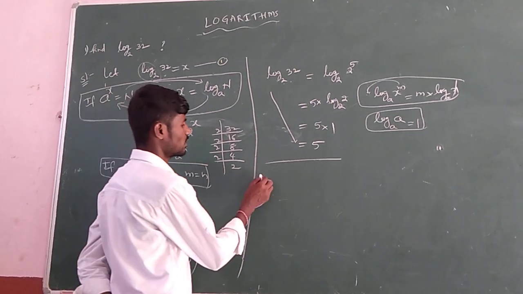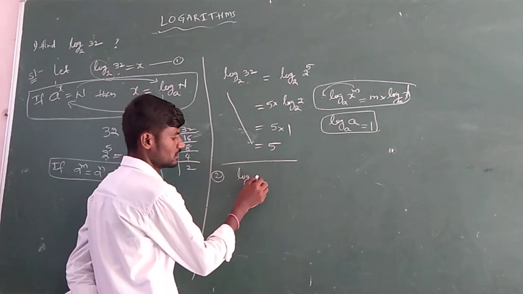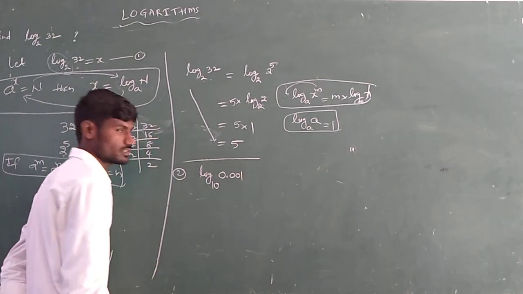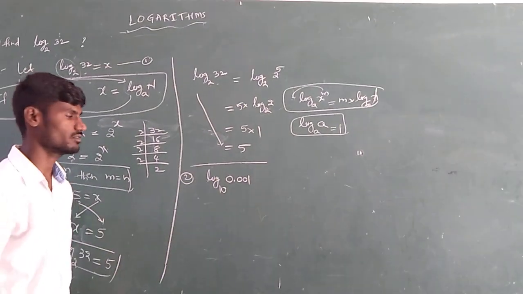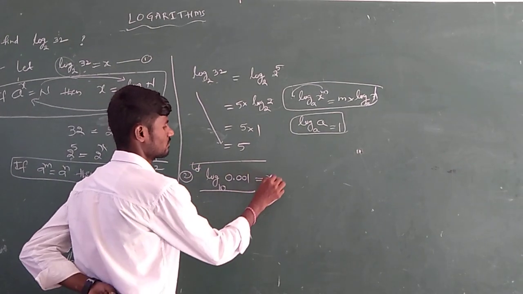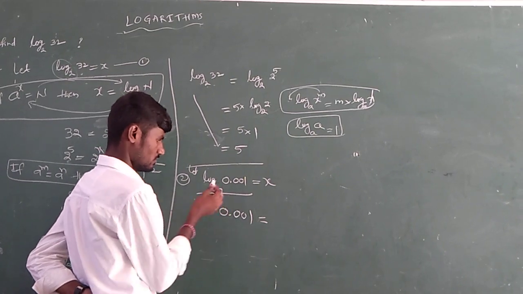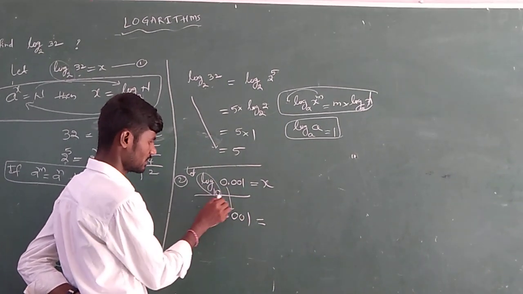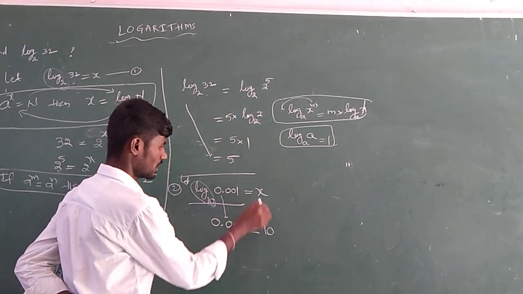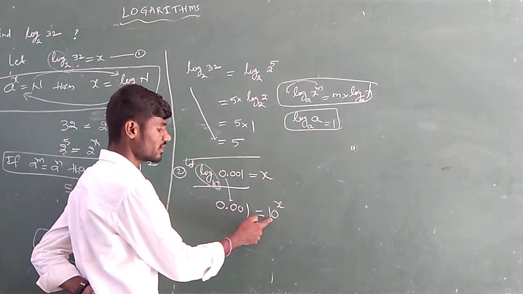Let us consider one more problem here. Find the value of the logarithm of 0.001 to the base 10 is the question. In that case, how can we solve? Same method. To find this, let us assume it as x. Then 0.001 equals 10 power x, since the log will be eliminated and you only get 10 going to the exponent as 10 power x.